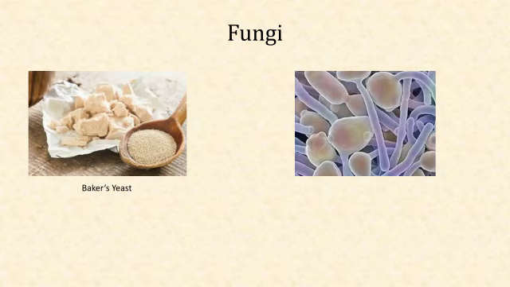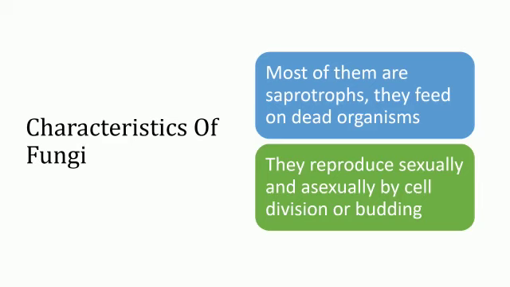Third classification is fungi, and here are some examples of fungi. Characteristics of fungi. Fungi are usually found on dead and decaying organisms. They are eukaryotic organisms. Some are unicellular and others are visible with the naked eye. They are saprotrophic in nature. They absorb food from decaying organic matter. They reproduce sexually and asexually by cell division or budding.